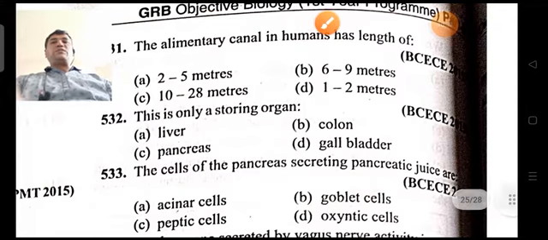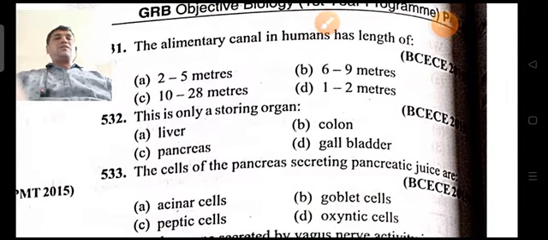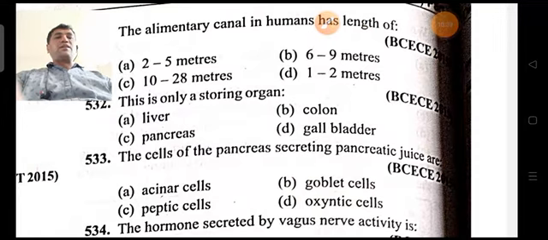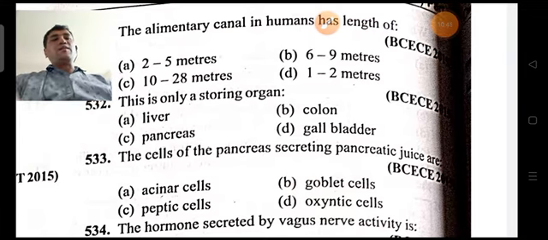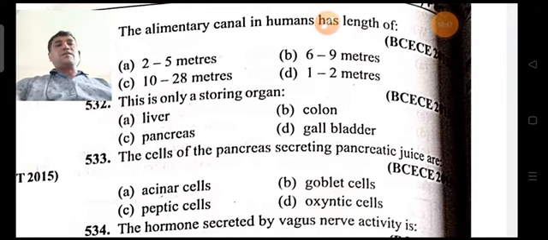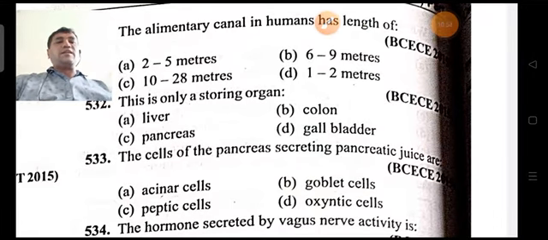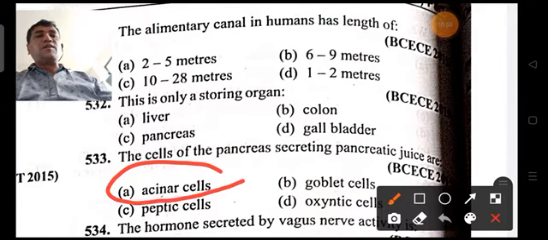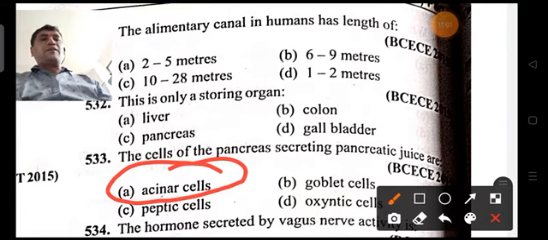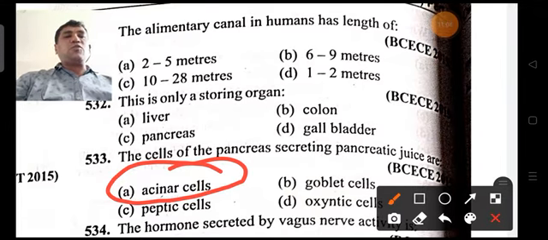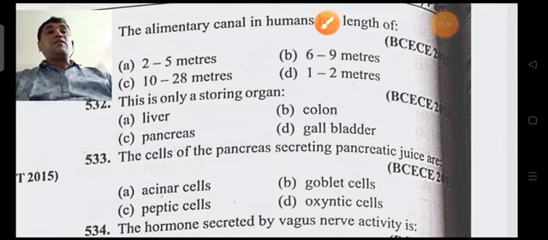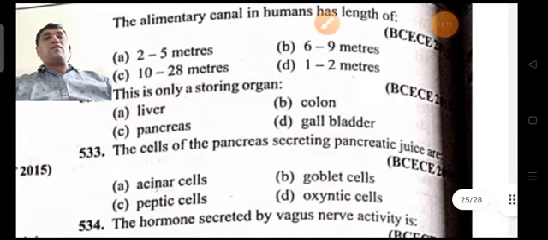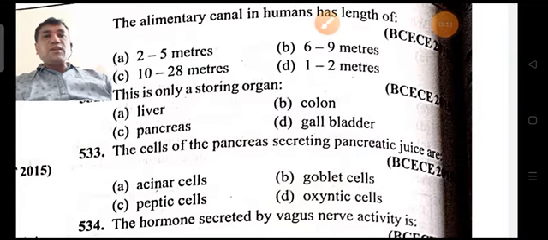Next, coming on to the next question, 533 question. The cells secreting pancreatic juice are goblet cells, mucous cells, or zymogen cells. You know that they will be producing the gastric juice. Peptic cells will produce the proteolytic enzymes, and here the pancreatic juice is produced by the acinar cells of the pancreas, which are endocrine in function. Next, this is the only storing organ. Here, liver,